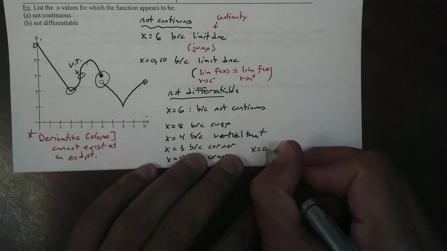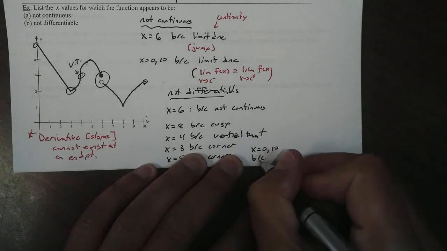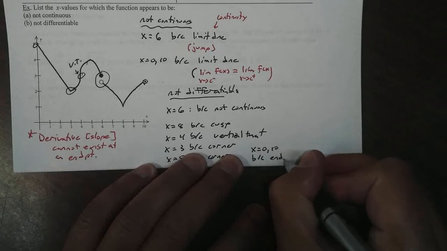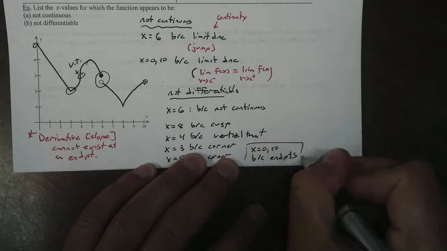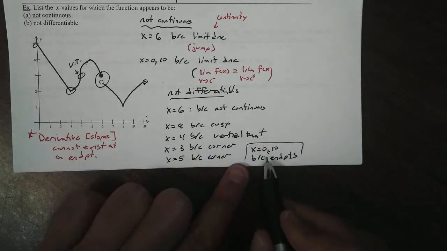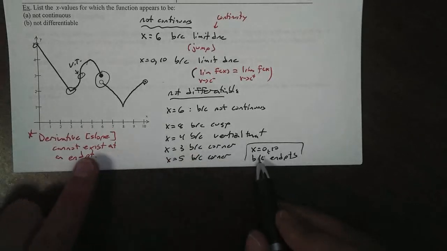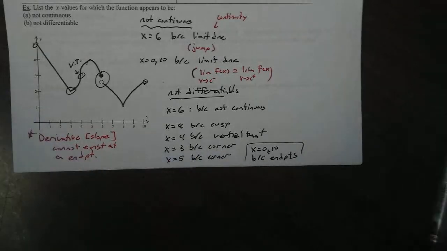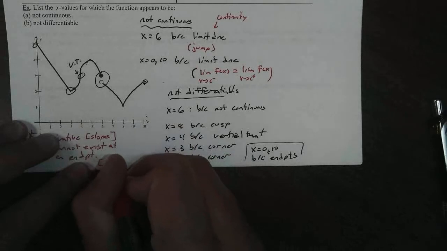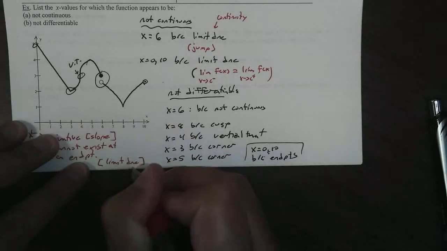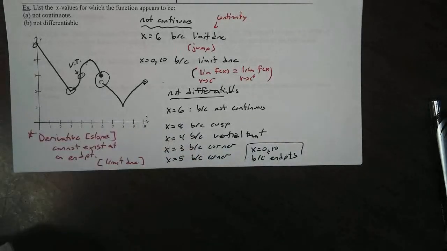So we have x equals 0 and 10, because they are endpoints. That's a big one. You're going to mess this up so badly. Remember why it can't exist at an endpoint: because the limit does not exist.